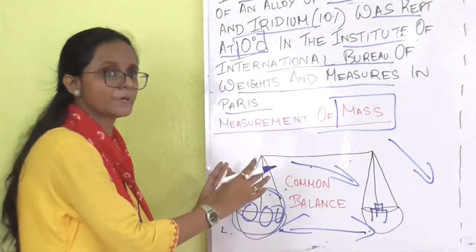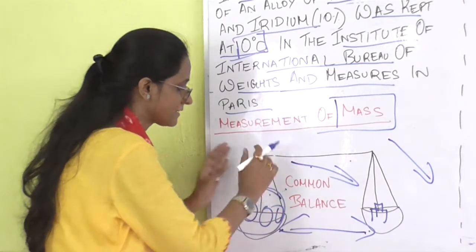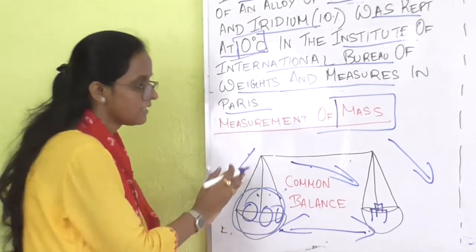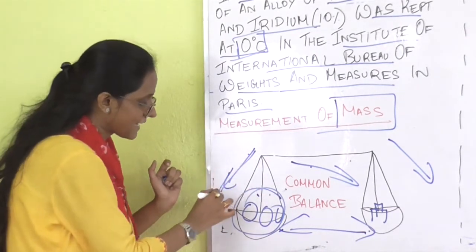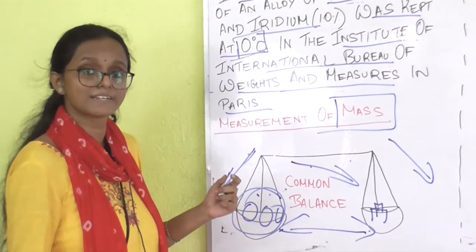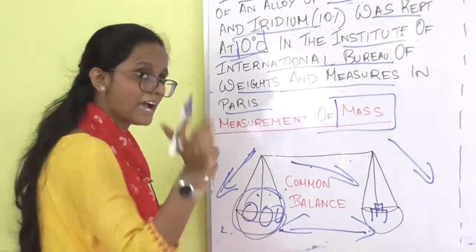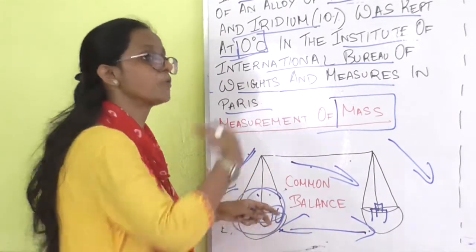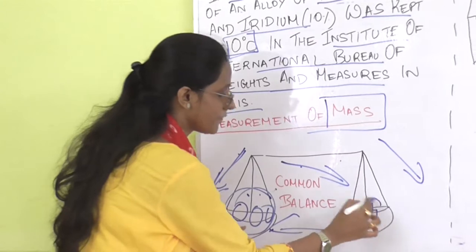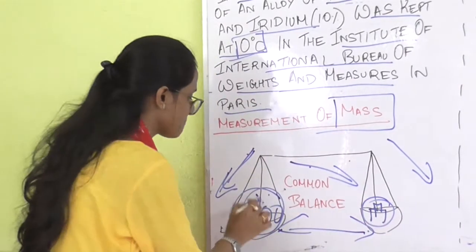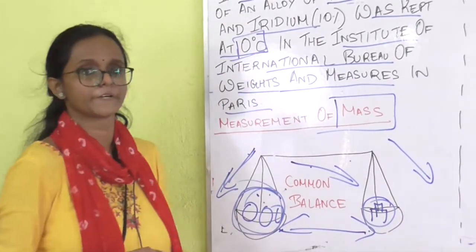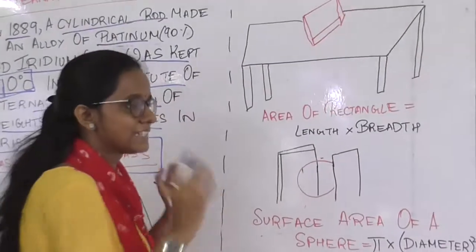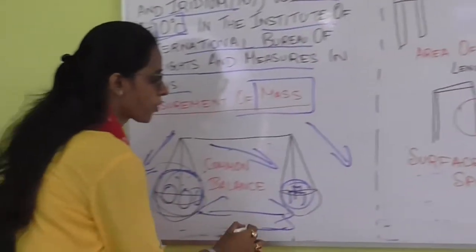Similarly, if more potato is given and this part of the common balance is inclined downwards, then we understand that the person measuring has given more potato, and that is why the weight of the potato doesn't match the weight on the other side. Clear? This thing has to be noted properly.